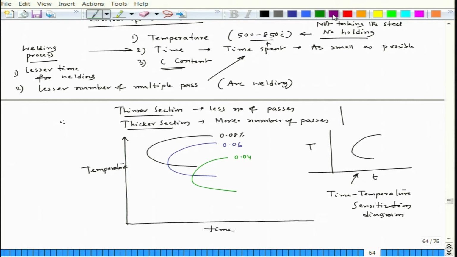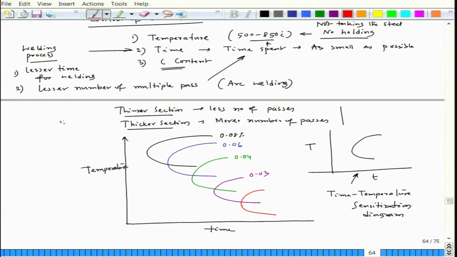Then again you can go to 0.03, it drops down and goes to the right. The diagram shifts like that. This peak point, we call it the nose point of a TTT diagram, is the minimum time for the transformation into a sensitization mode.